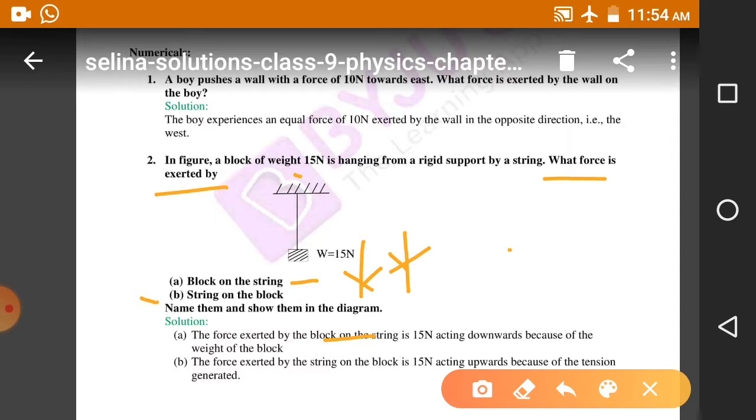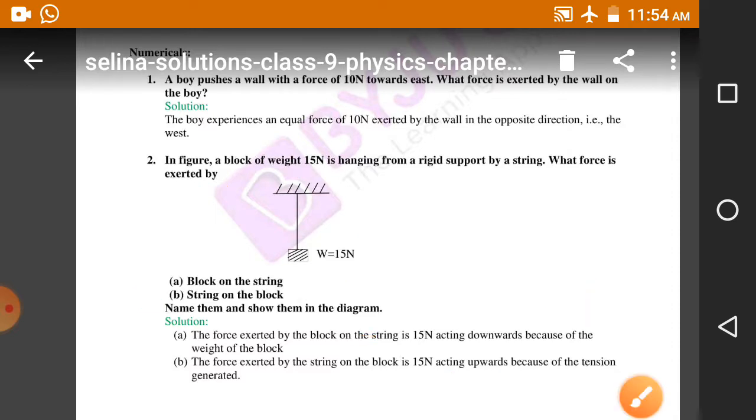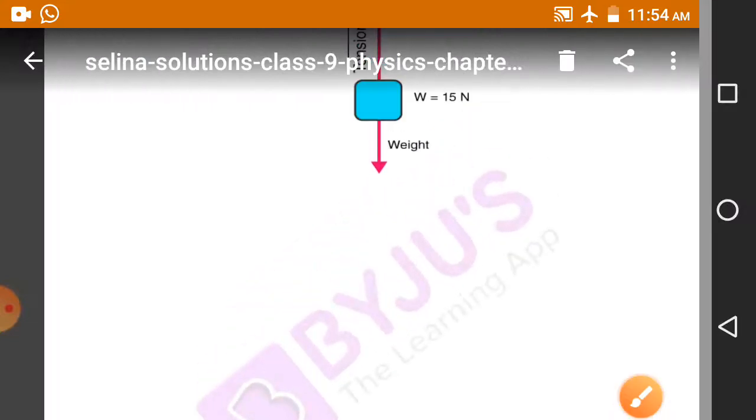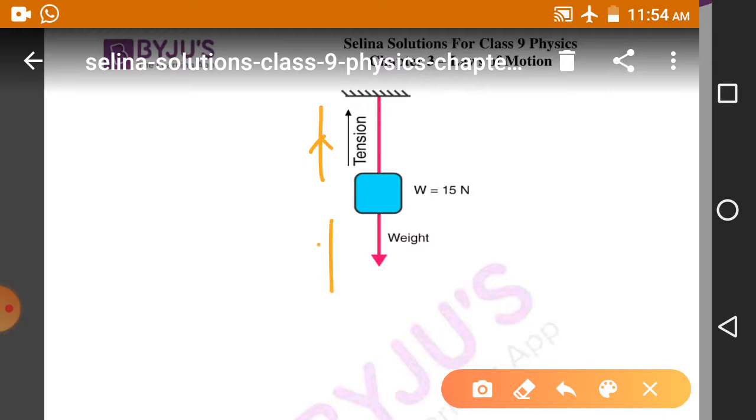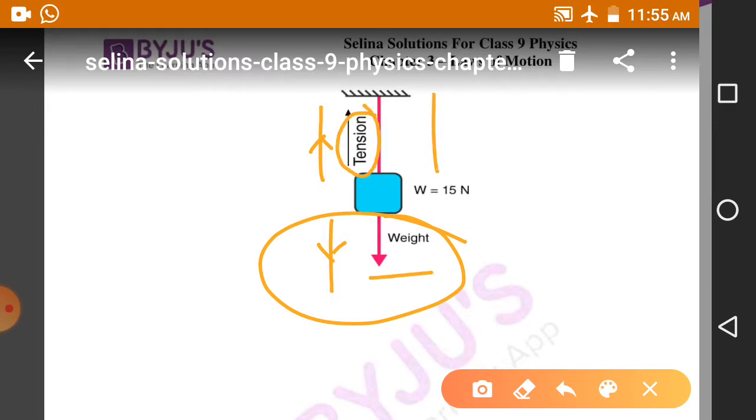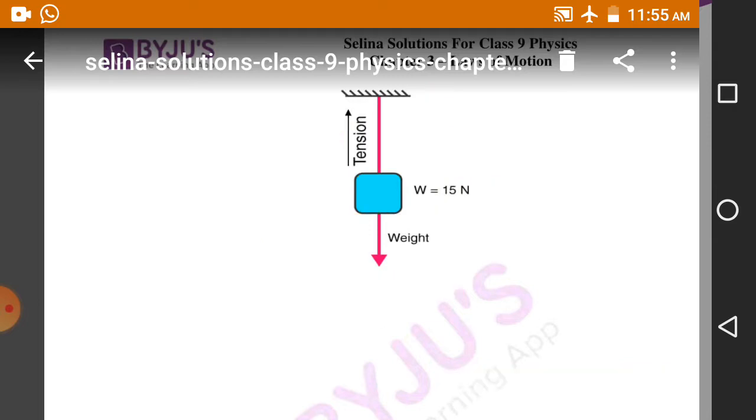See, we have the figure here. So the tension is vertically upward and the weight is vertically downward. This one is the action caused due to the weight, and the tension is the reaction on the string, and both are opposite to one another with the same magnitude of force, that is 15 Newton. So this is complete. Thank you.